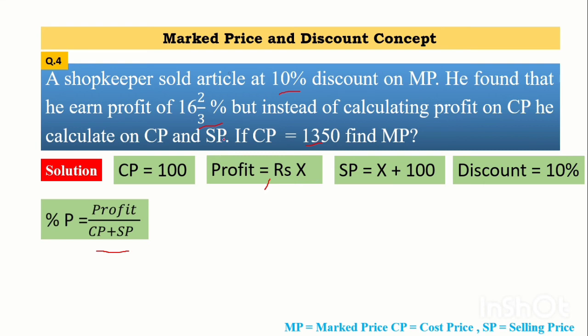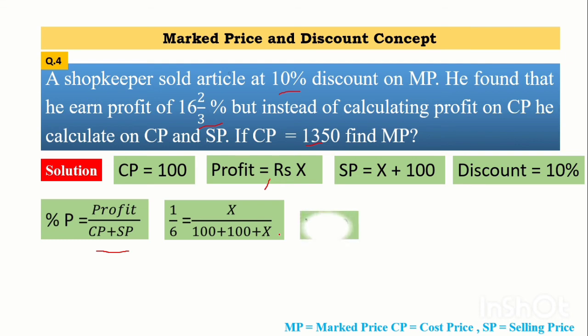On both he has calculated the profit, that's why I have added CP to SP. After simply calculating the 16 by 3, the 48 plus 250 by 3%, means 1 by 6. Okay, profit is equal to X, CP is equal to 100 and SP is equal to 100 plus X. After calculating this we get the value of X, that is 40.